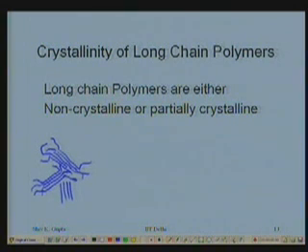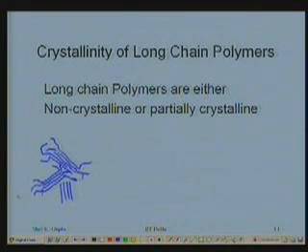So there is some volume of the material where the chains are aligned parallel, they are crystalline, an ordered arrangement. The rest of this is non-crystalline volume. That is why it is partial crystallinity. If it were possible to have all chains of the same length and all parallel, yes, you would get 100% crystalline material, which is never the case.